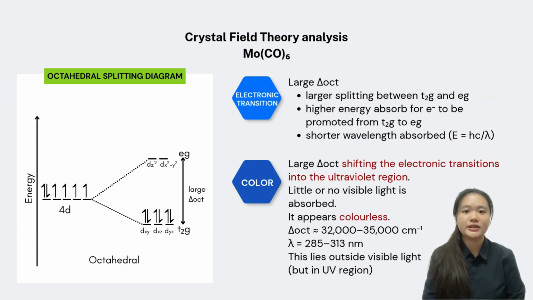Because the crystal field splitting energy is large, the energy gap between t2g and eg orbitals is also large. Therefore, more energy is required to promote an electron from t2g to eg orbital. As a result, the complex absorbs light of shorter wavelength. However, this large splitting energy shifts the d-d transition into the UV region, resulting in little or no absorption in the visible region. Therefore, it appears colorless.